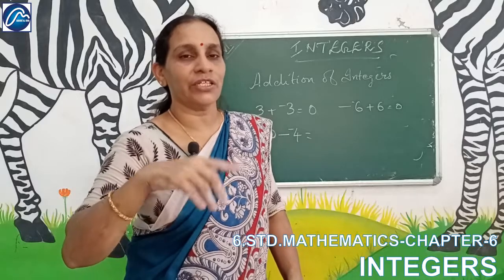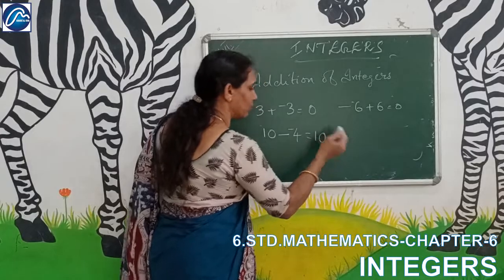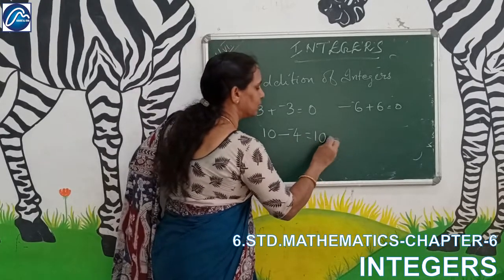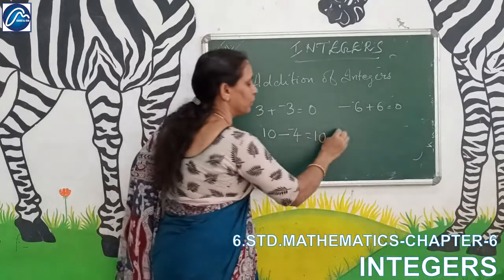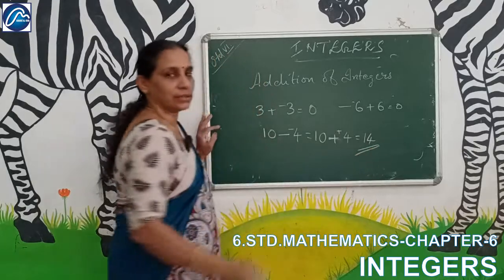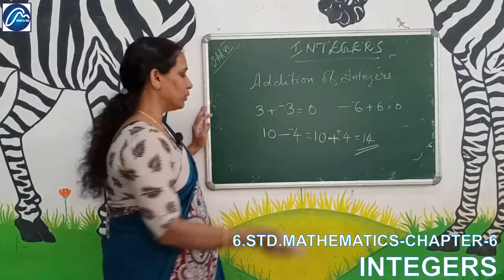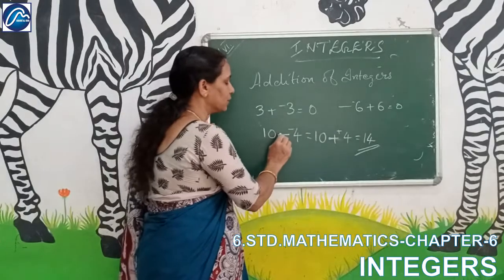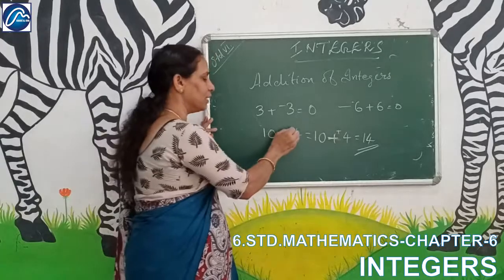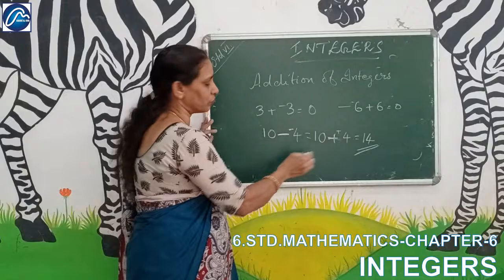It is negative 4. So when we say negative 4, it is forward. Let us see how it is done theoretically. Instead of 10 minus minus 4, you will consider 10 plus 4, and 14 will be the answer. When subtraction comes, you just add. Why do we add? The additive inverse of this number. Minus 4's additive inverse is plus 4.